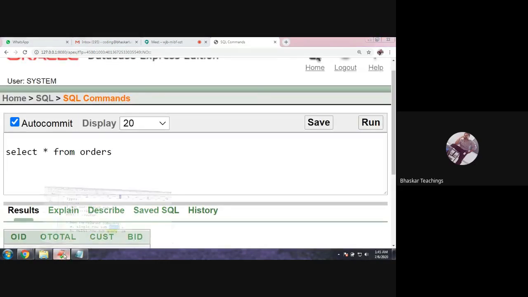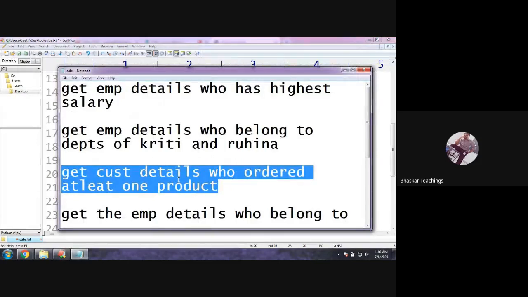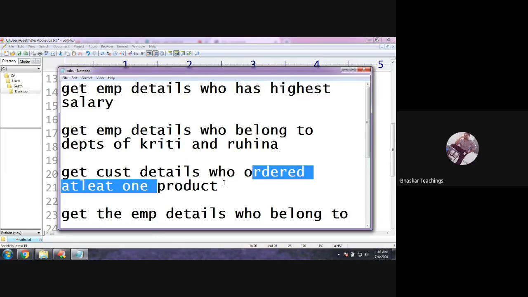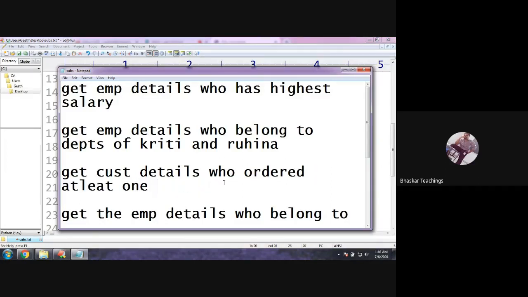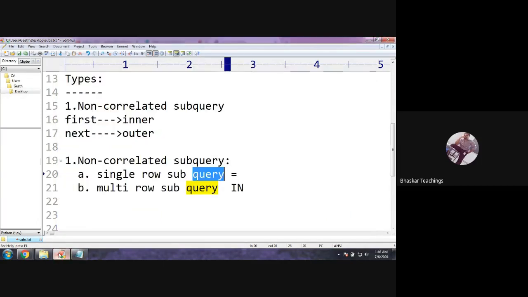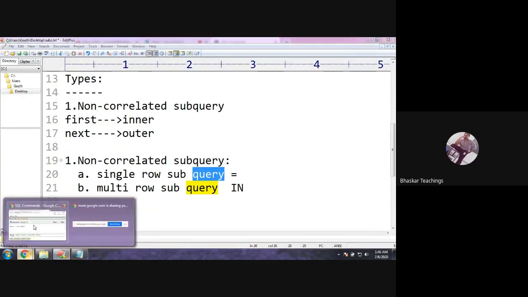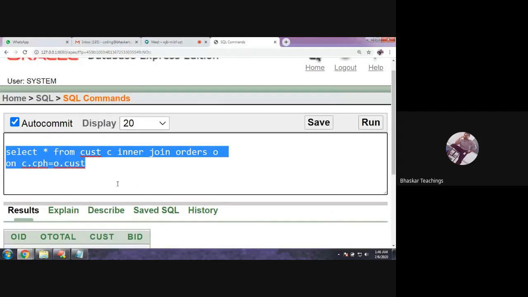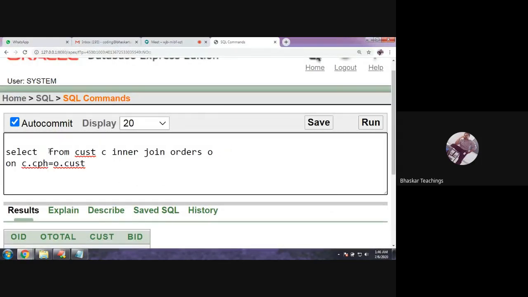Here the question is: display the customer details who have ordered at least one product. At least one product, since you have at least one order. Okay. As per our tables, it should be orders. At least one order. Okay. So now, if I have performed a join query, right? This is my join query. So let me give you some EID and ename.